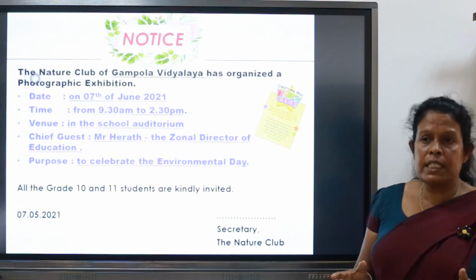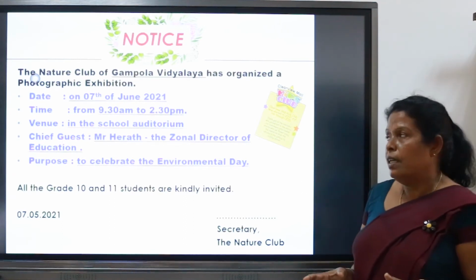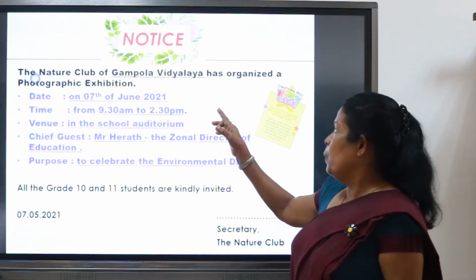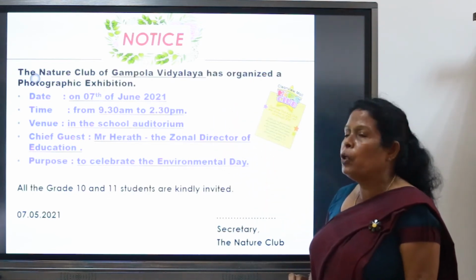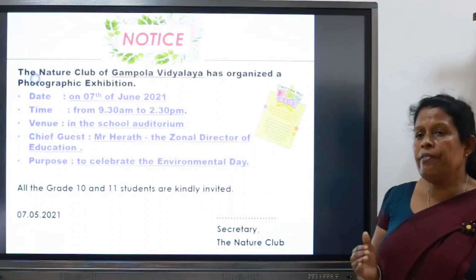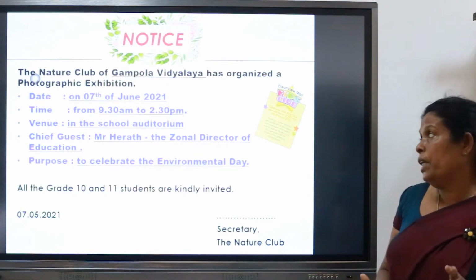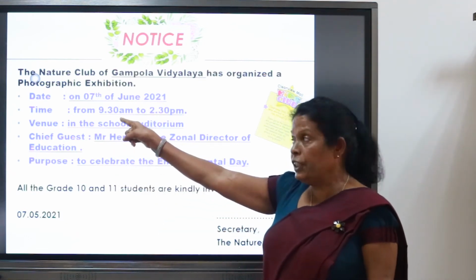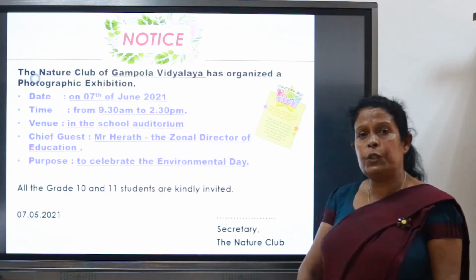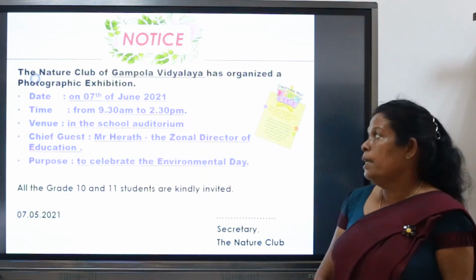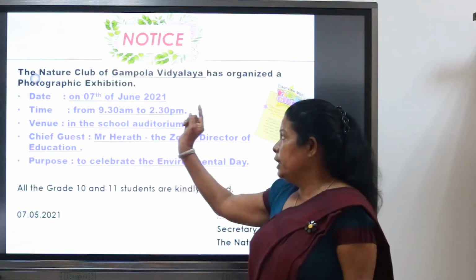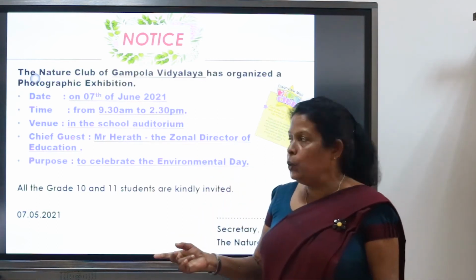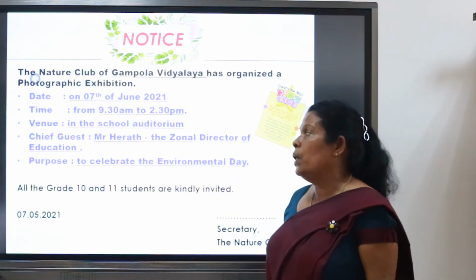The same notice we have written in another way. Notice: the Nature Club of Gampola Vidyalaya has organized a photographic exhibition. Then we can write according to point form. Date: the word on before the date, on 20th of June 2021. Time: remember the word from, 9:30 to 2:30 p.m. The venue or place, we can use the same word, in the school auditorium.